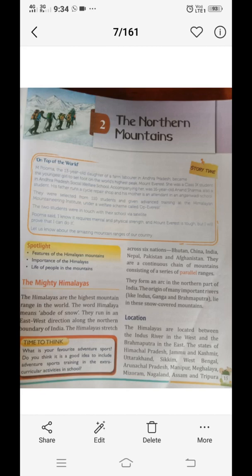So, Himalaya is the highest mountain range of the world and it runs east-west direction in 3 parallel ranges and it lies to the northern boundary of India.